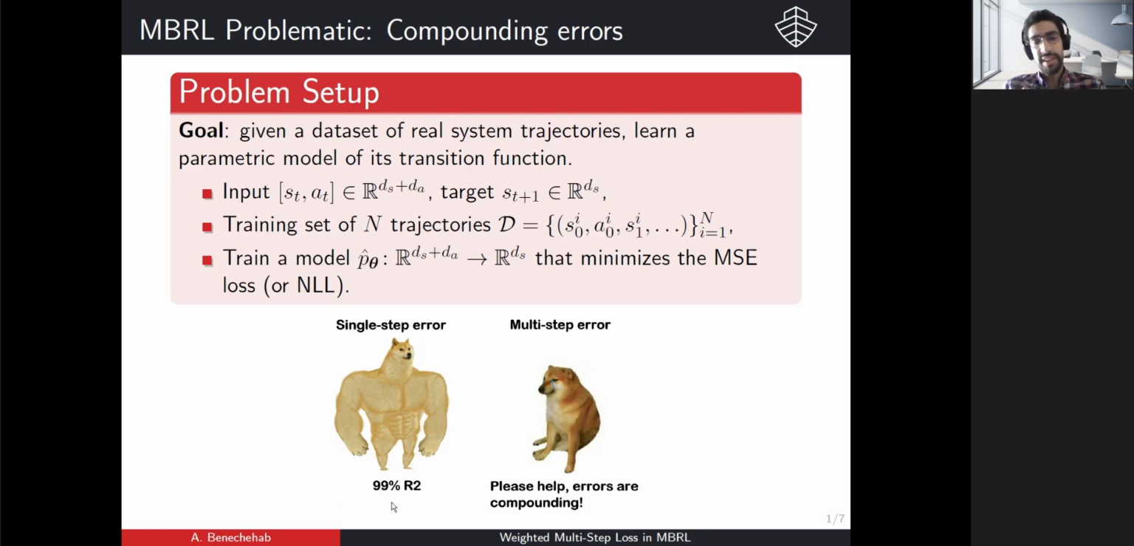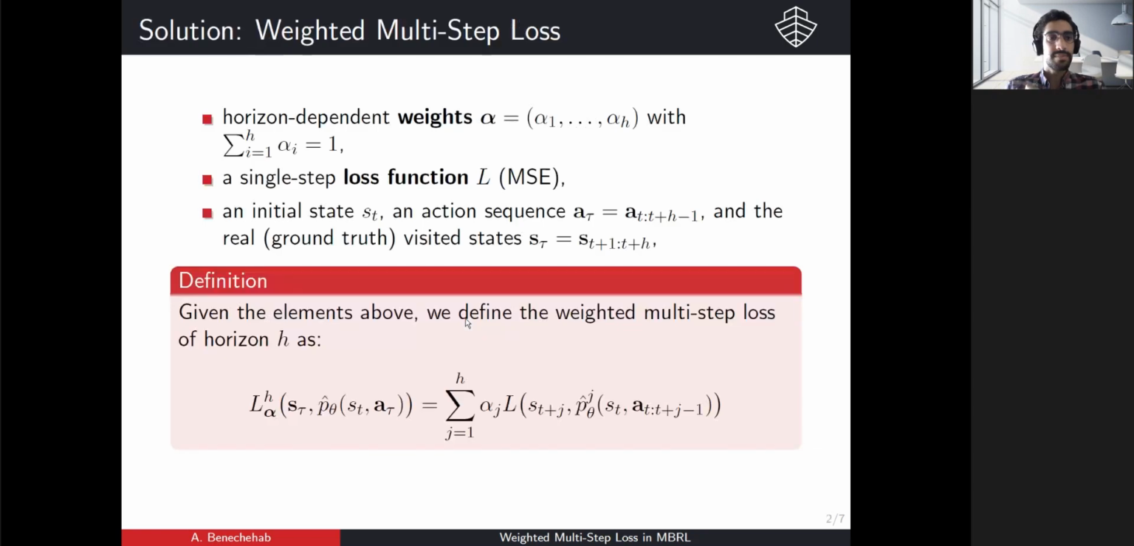So now, when we look at the single step error of these models, it's pretty good, something like 99% R squared. But when we look at the predictive error down the horizon, when we do long rollouts from the models, we have errors that are compounding and the predictive error gets very large. So the solution we propose is a weighted multi-step loss.